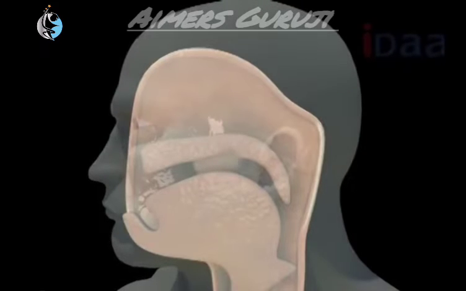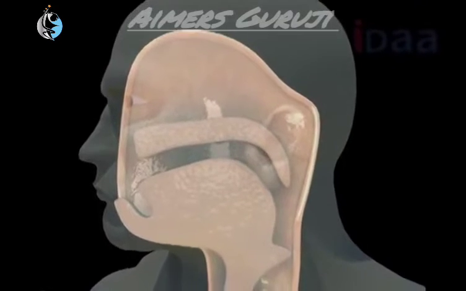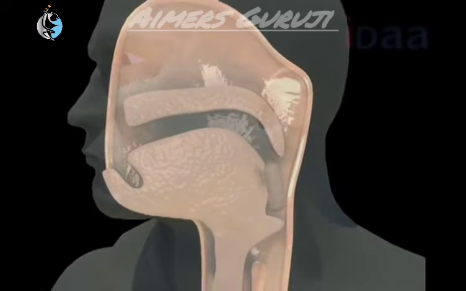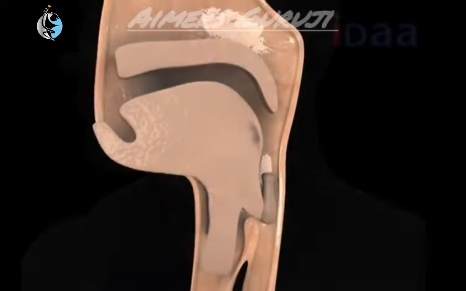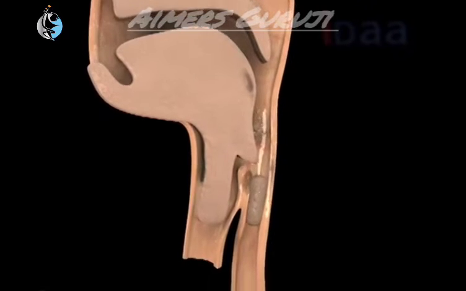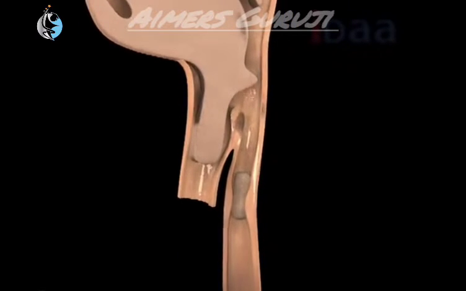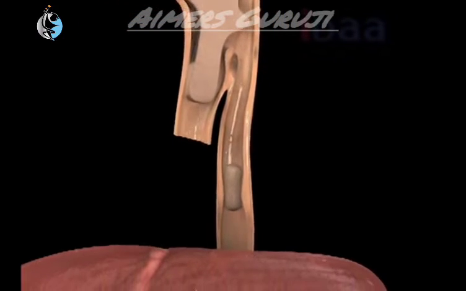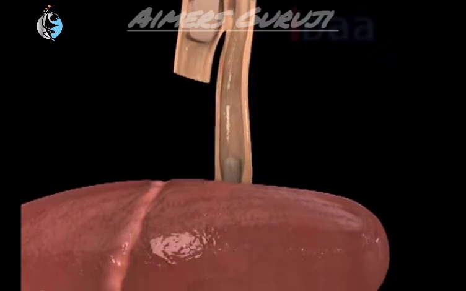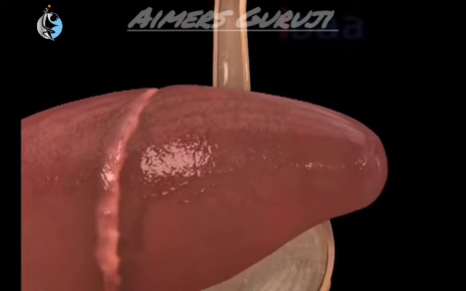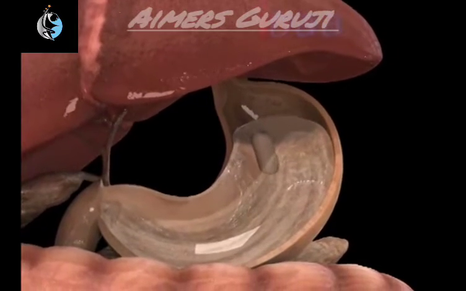Oesophagus or food pipe. The swallowed food from the mouth passes onto the esophagus. The epiglottis, which is a flap-like structure behind the tongue, directs the food into the esophagus and prevents entry into the larynx. The peristaltic movements of the esophagus help the food to move down the tract till it reaches the stomach.